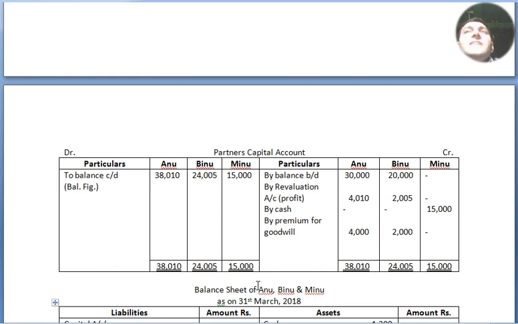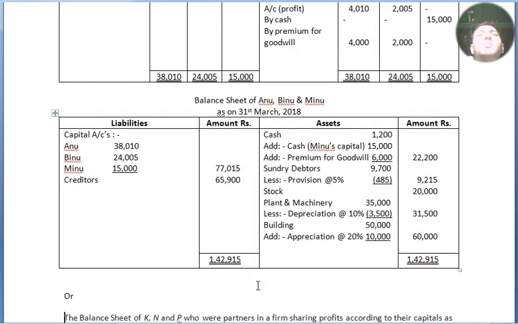Now to balance CD, the closing balance is the balancing figure. On the debit side there is no balance to deduct, so we have written directly 38,010, 24,005 and Minu's 15,000. Our partners' capital is finished. Now we move to our opening balance of Anu, Binu and Minu.